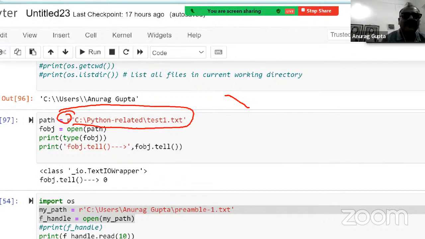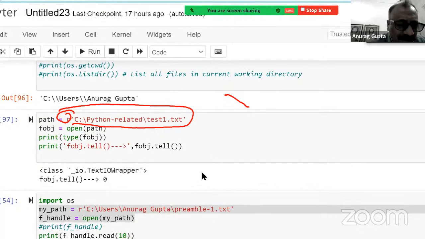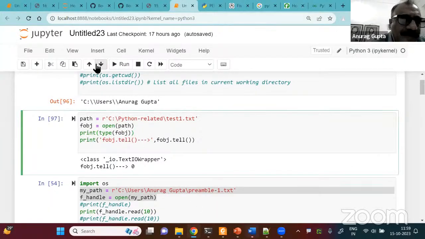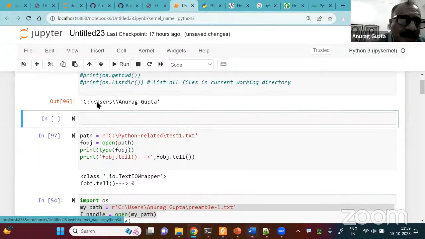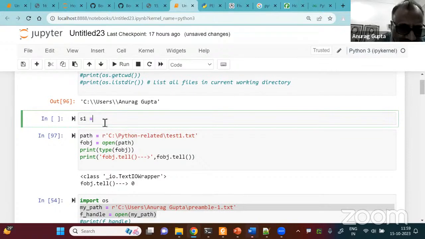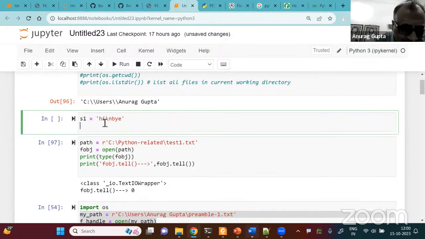So suppose, let me show you with an example, then you'll understand. Let me insert a cell above. Let me call it S1 equal to, let me say, hi \n bye, and then let me do S2.